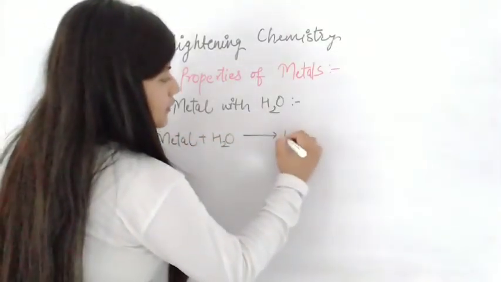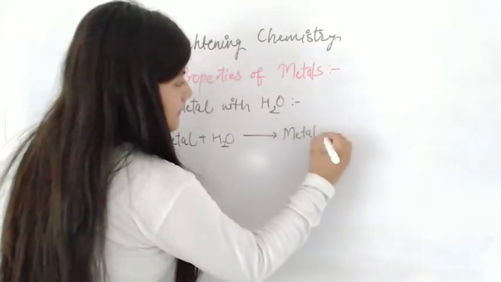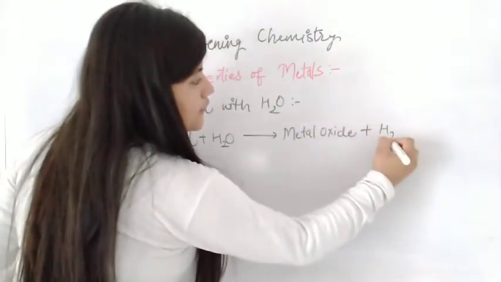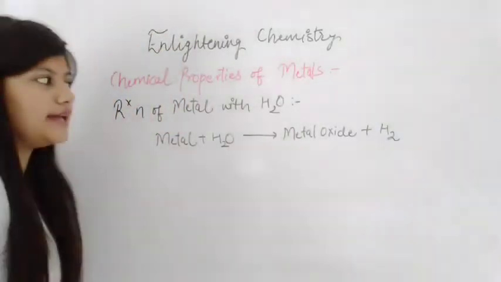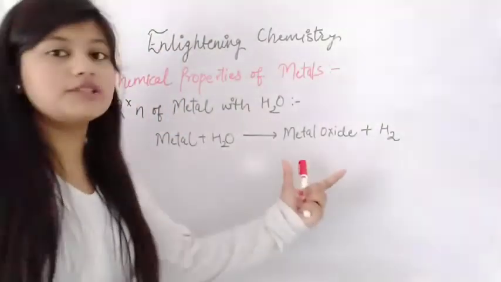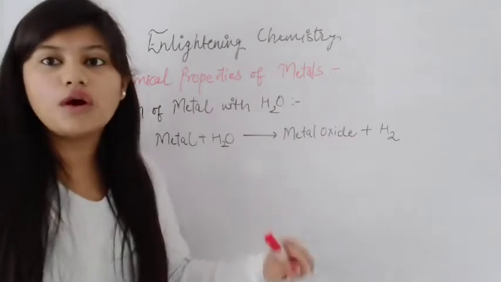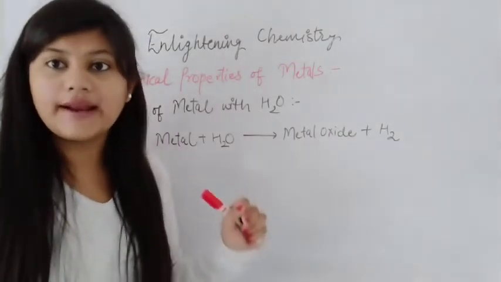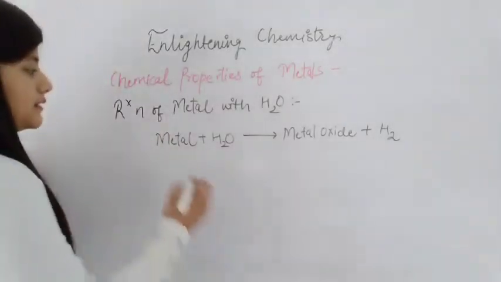It results in formation of metal oxide plus liberation of H2 hydrogen gas. Further, the metal oxide of those metals will dissolve in water and further react with water to form your metal hydroxide.